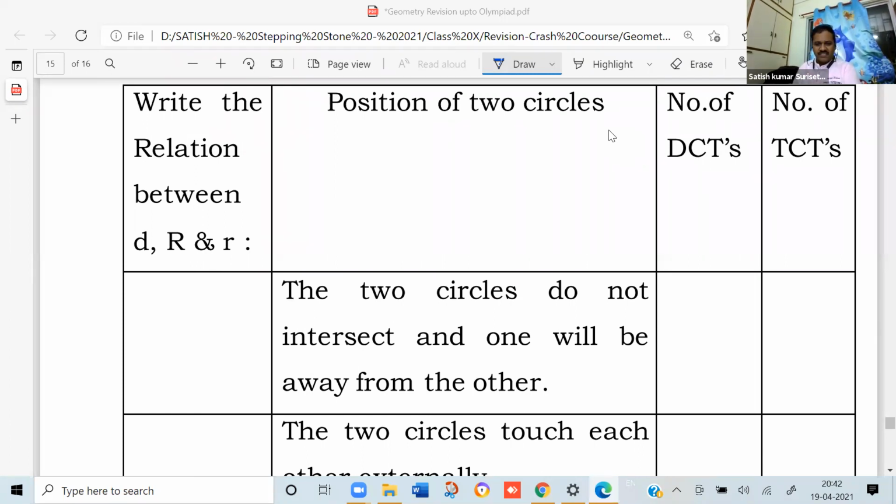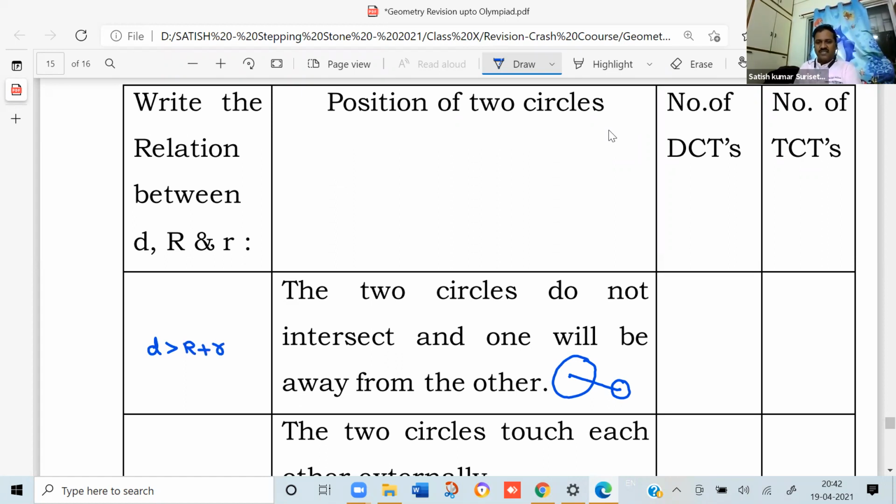Now, the two circles do not intersect and one is away from the other. It will be like this: one circle is here, another circle is here. Now, what could be the relation? The distance between the centers, if you observe from the figure itself, is greater than the sum of the radii, that is capital R plus small r.